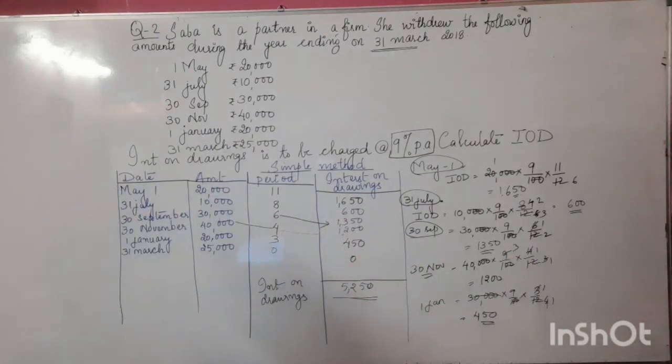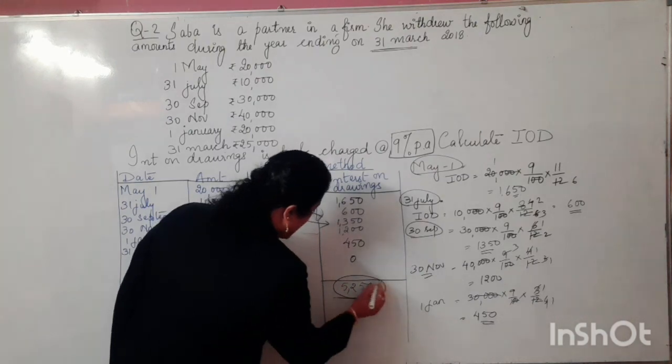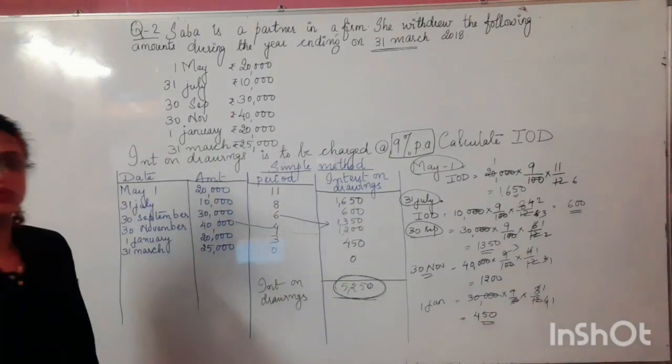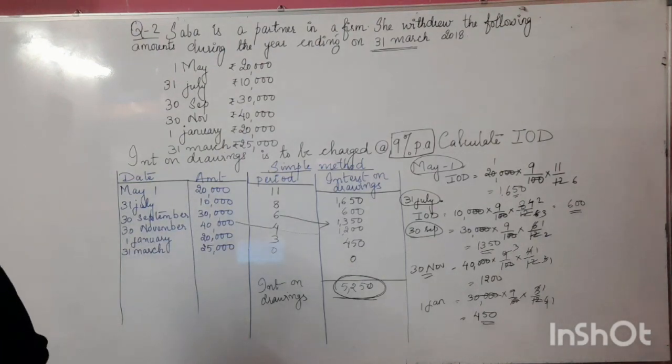It's coming here as how much? 5250. Okay, it's coming here as how much? 5250. So hence this 5250 is the answer. This 5250 is the answer in this very particular case.